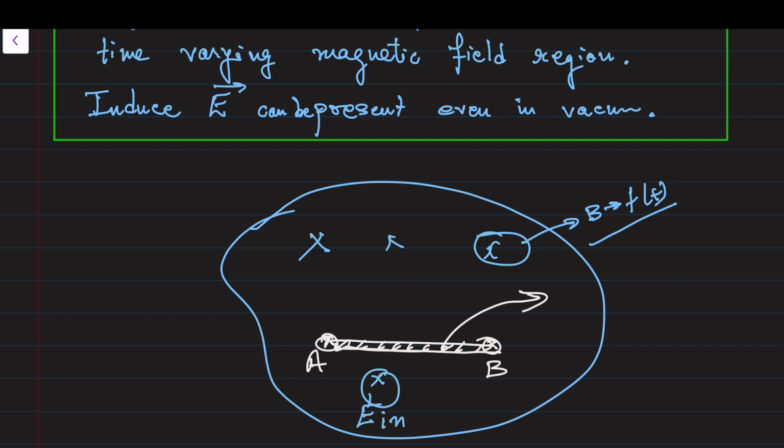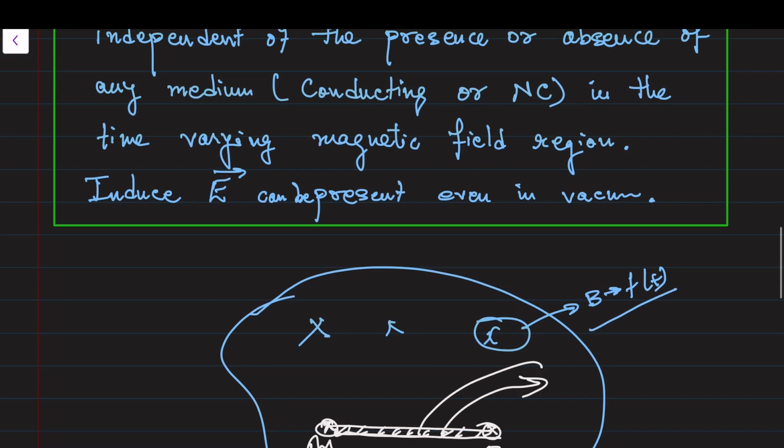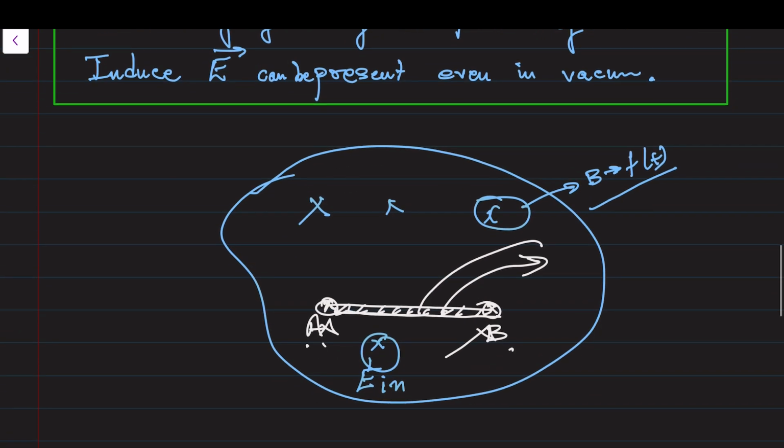And third case, if there is nothing, only 2 space points A and B, what is the EMF induced between them? In all 3 cases, the answer will be the same, because it is independent of the presence or absence of any